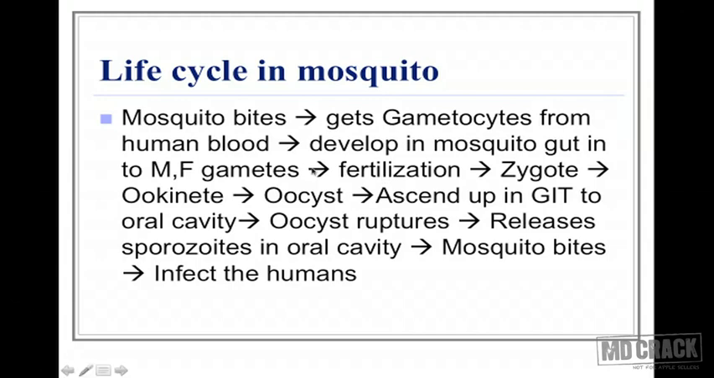Because this sexual reproduction is happening in the mosquito, that's why we call the mosquito the definitive host and man the intermediate host.